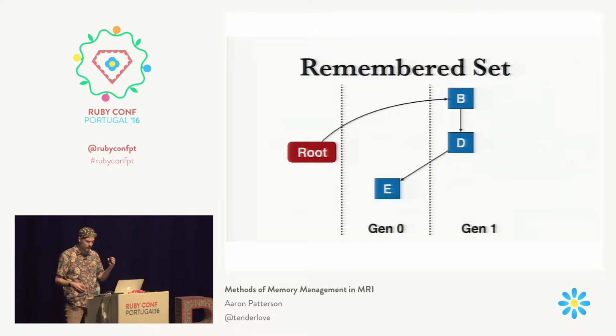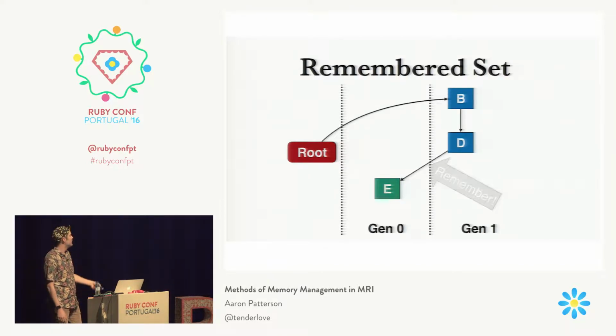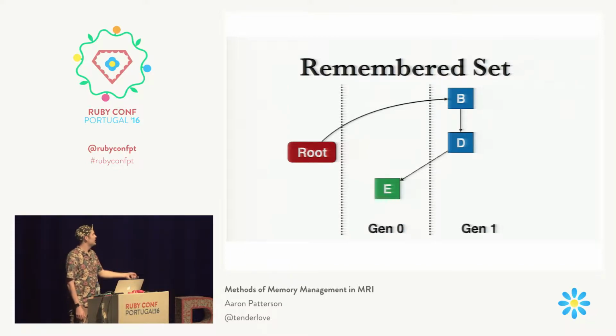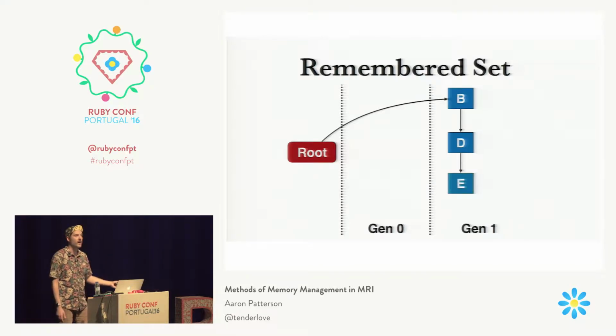Now we know that D is a new root, and we can visit all the outgoing edges from that root. And then E gets marked correctly and moves into the older generation. And then we unmark it, and again everything is good. We've moved all of our objects into the older generation.